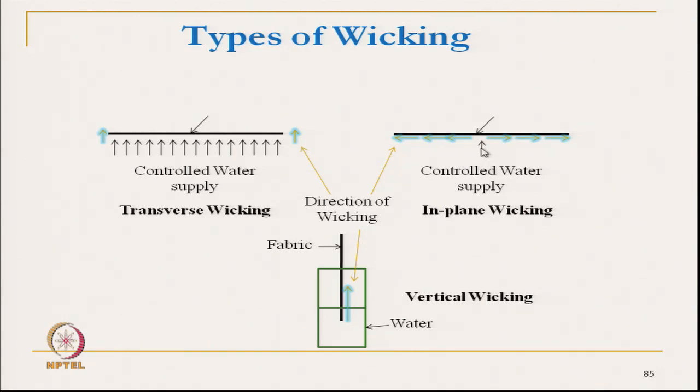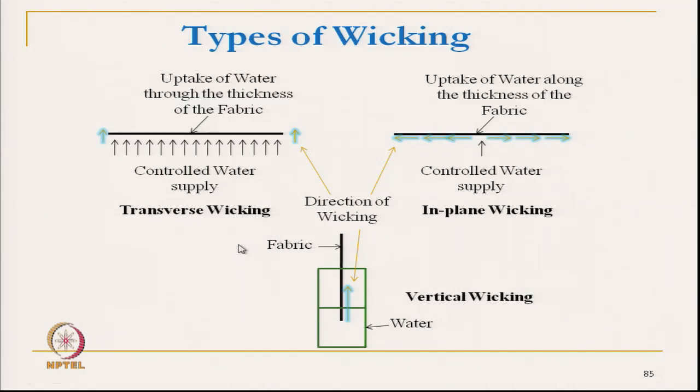And vertical wicking: this is the fabric sample and here is the water reservoir, and when the fabric is in touch with the water, water gets wicked through the capillary channel vertically. That is why it is called vertical wicking.